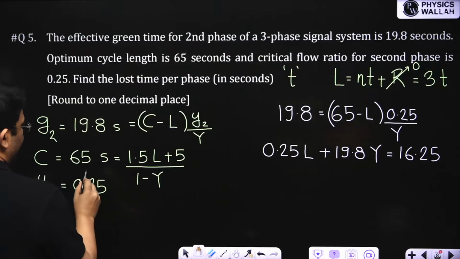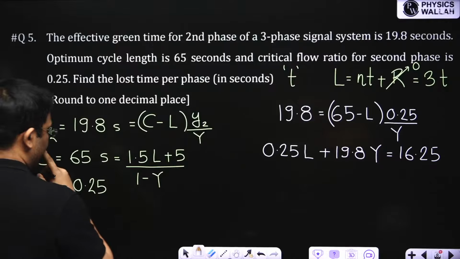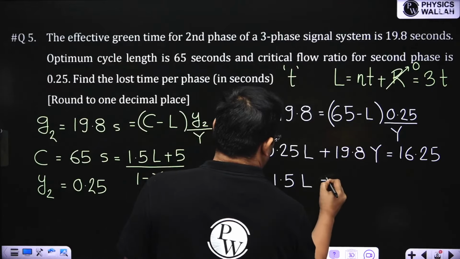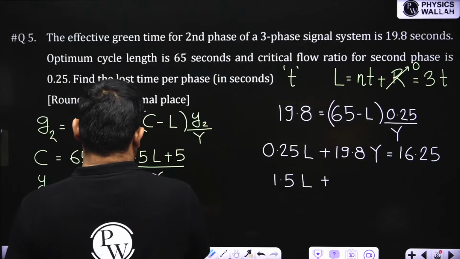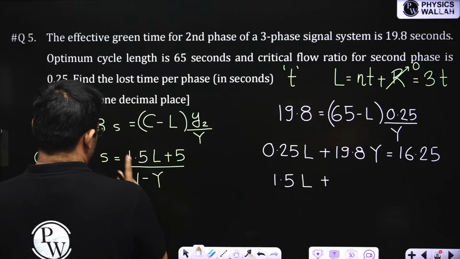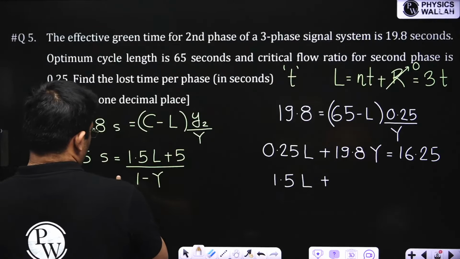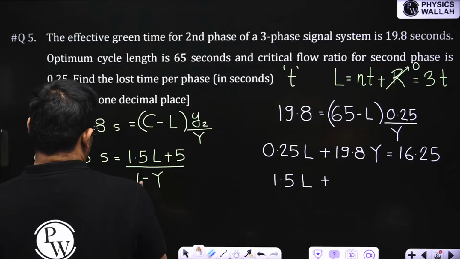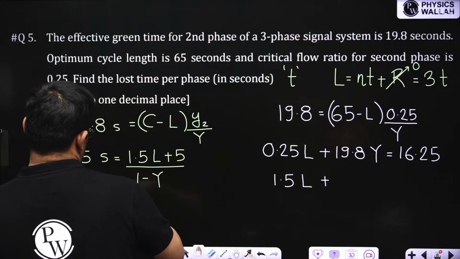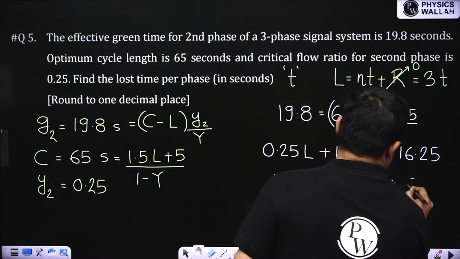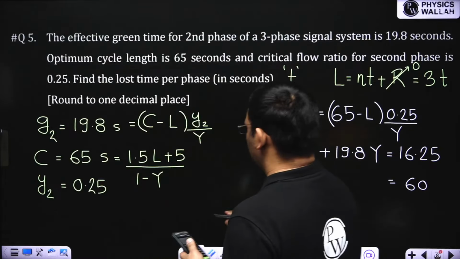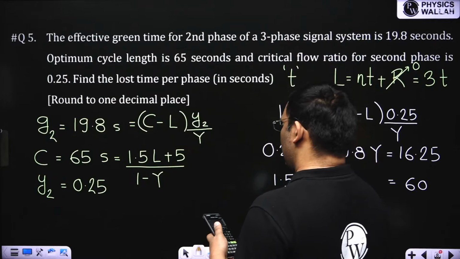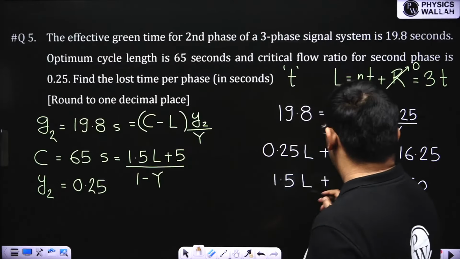The second equation will be from this other one. If I solve it, I'll get another equation: 1.5 times L plus 65 minus 5, which is 60, and then minus 60, so this becomes plus 65Y.